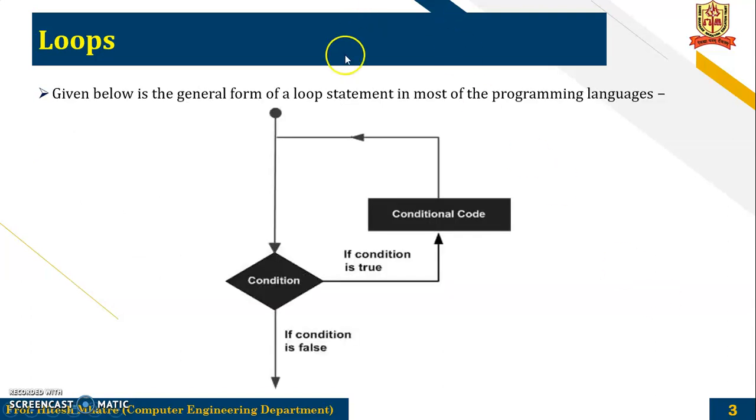Now this is the general form of a loop. This is the flow of the program. Then you get some condition. If this condition is true, you execute certain statements, go back again, and check the condition again. Till the time the condition is true, the cycle goes on and on. Once the condition is false, you come outside the loop.